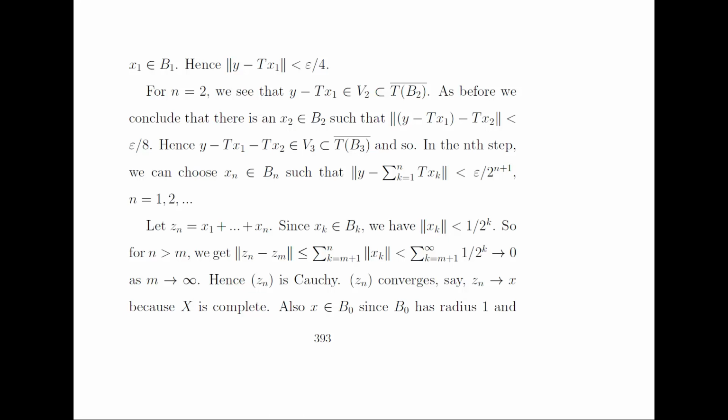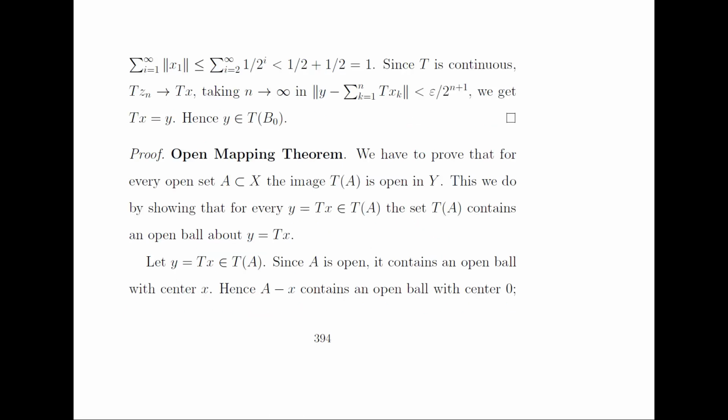Now, since X is complete, this sequence Zn converges. Suppose that this sequence Zn converges to x. Also, x belongs to B0. Since B0 has radius 1, the norm of x is less than or equal to the summation of the norms of xi, which is less than or equal to the summation of 1 over 2 raised to power i, which is equal to 1 by 2 plus 1 by 2, which is equal to 1.